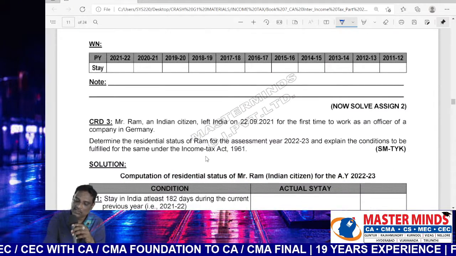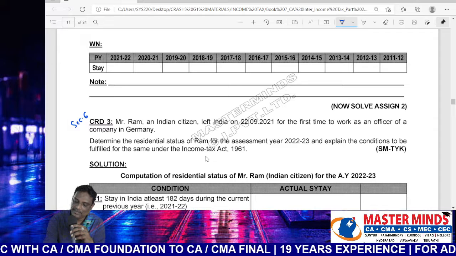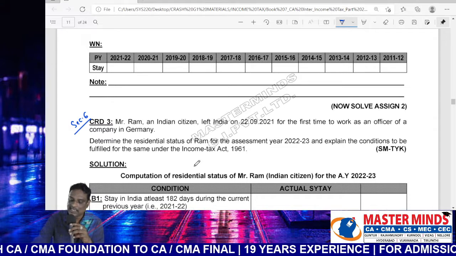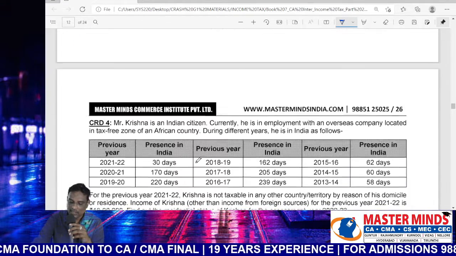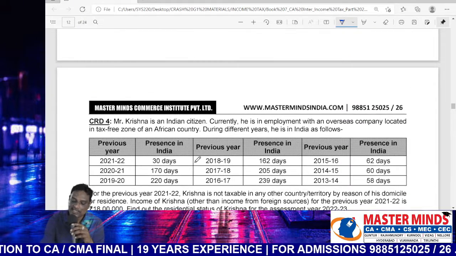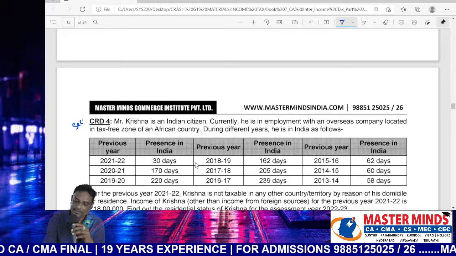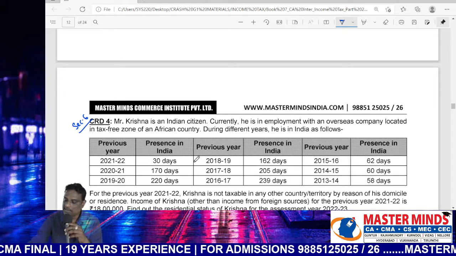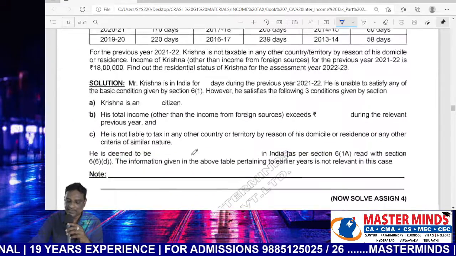Problem 3 also relates to section 6, determination of residential status. Problem 4 also relates to section 6, determination of residential status.